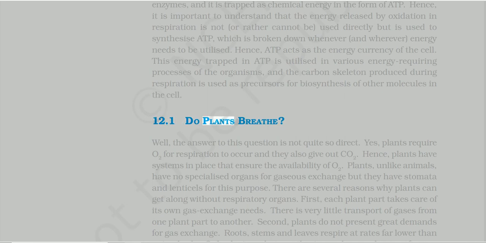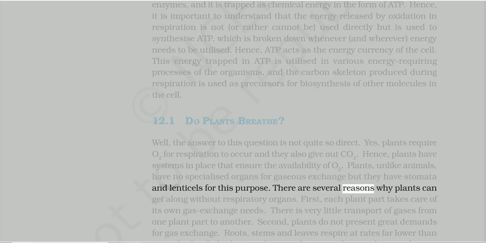12.1 Do plants breathe? Well, the answer to this question is not quite so direct. Yes, plants require O2 for respiration to occur, and they also give out CO2. Hence, plants have systems in place that ensure the availability of O2. Plants, unlike animals, have no specialized organs for gaseous exchange, but they have stomata and lenticels for this purpose.